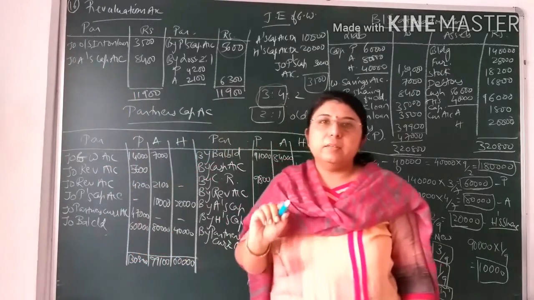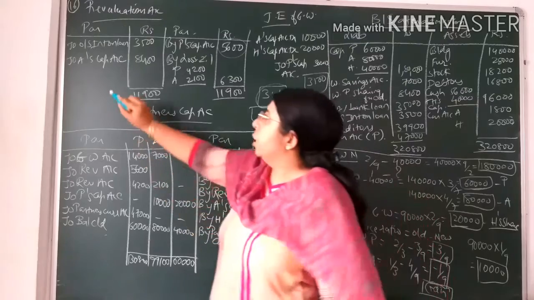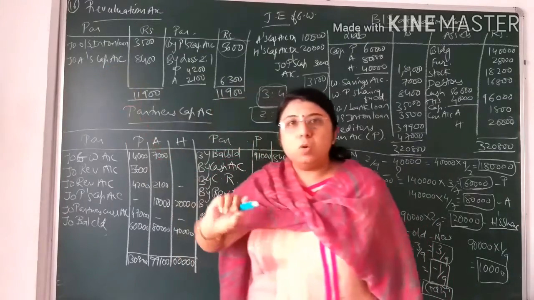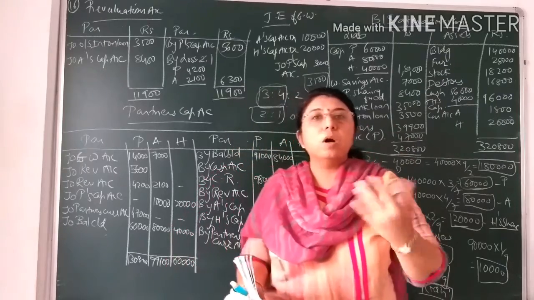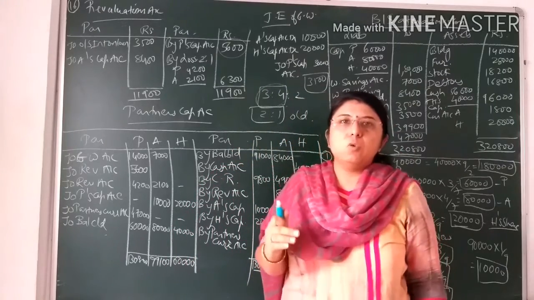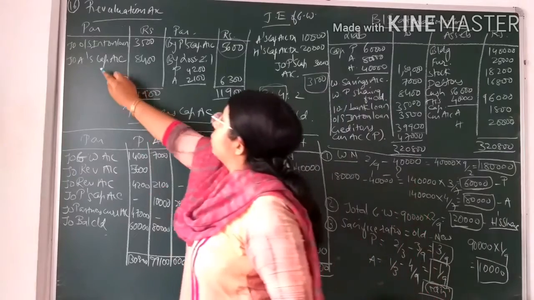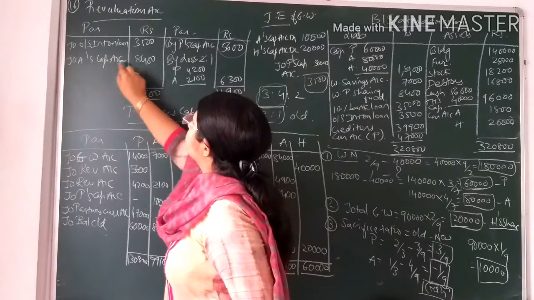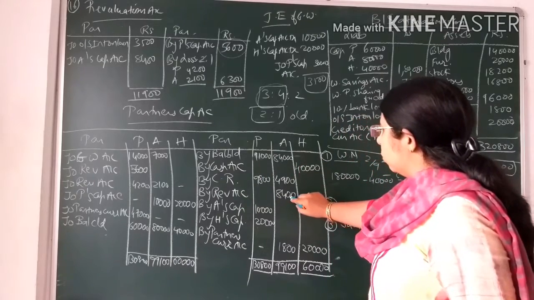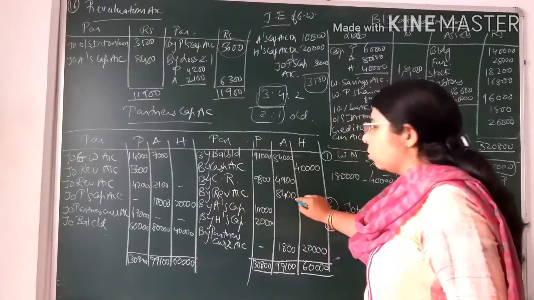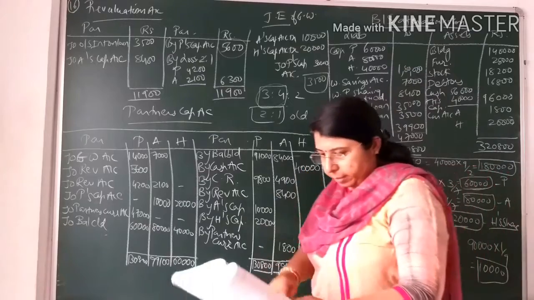We'll write the entry, that is revaluation account debit to Aneri's capital account credit, because she is the giver. Aneri is giving that much amount from her capital, so Aneri's capital account will be credited. So here you can see on the revaluation account debit side I have written to A's capital account credit 8,400, and over here in Aneri's capital account credit side I have written by revaluation account, that is 8,400.